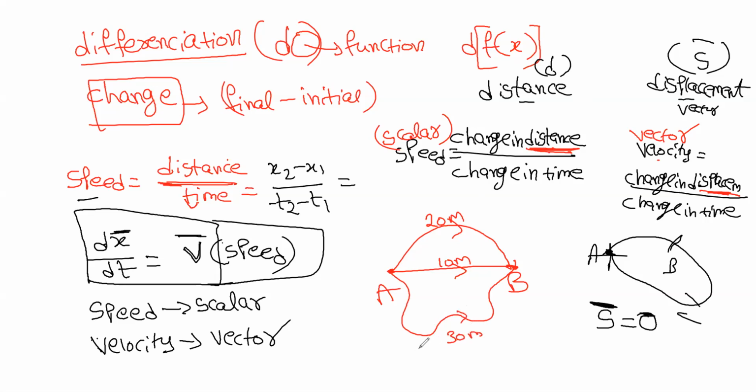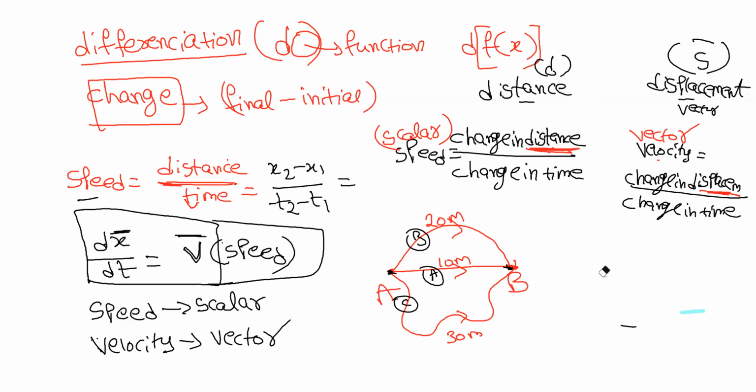Now a person goes from A to B. This is path A, path B, path C. First tell me what is the distance covered by the person when he goes from path A.